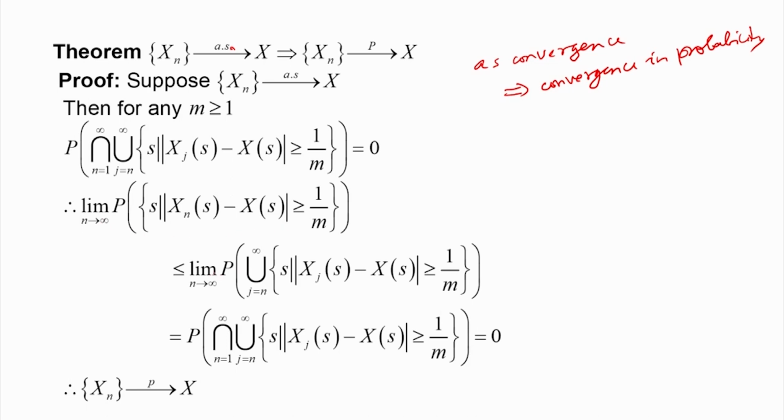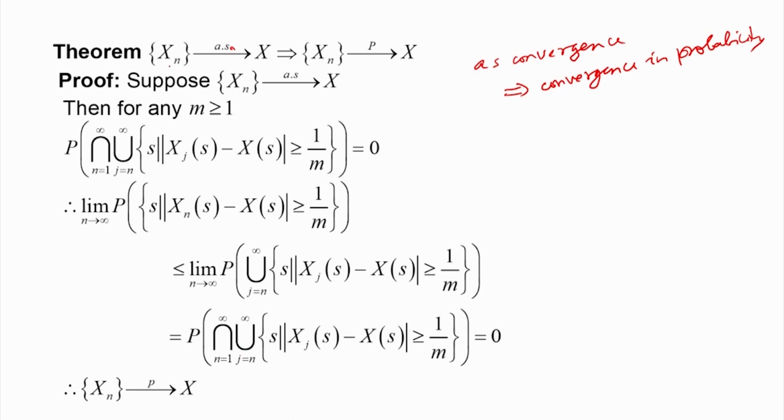Since the inner sequence is decreasing, its probability as n tends to infinity is the same, so we can substitute this quantity by the limsup.